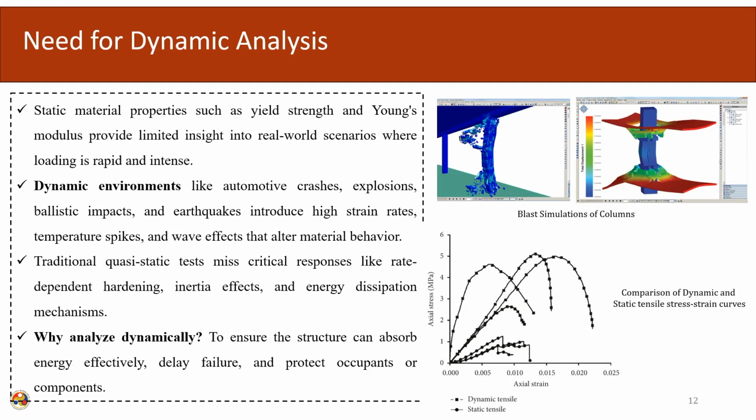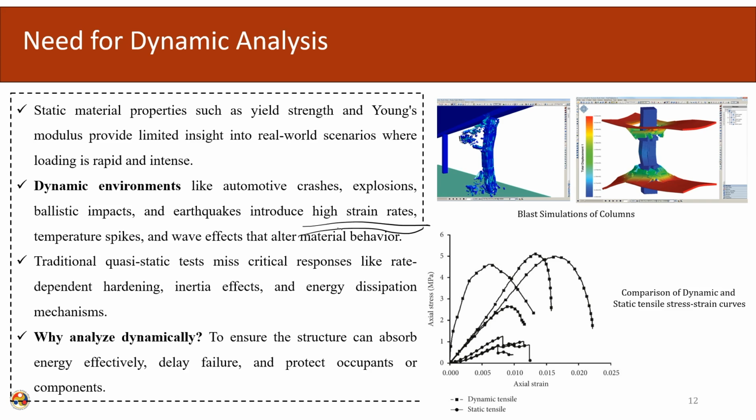So, continuing from the previous slide, the static material properties such as yield strength and the Young's modulus provide limited insight into real world scenarios where the loading is rapid and intense. In a dynamic environment like automotive crashes, explosions, ballistic impacts, earthquakes, there are high strain rates.